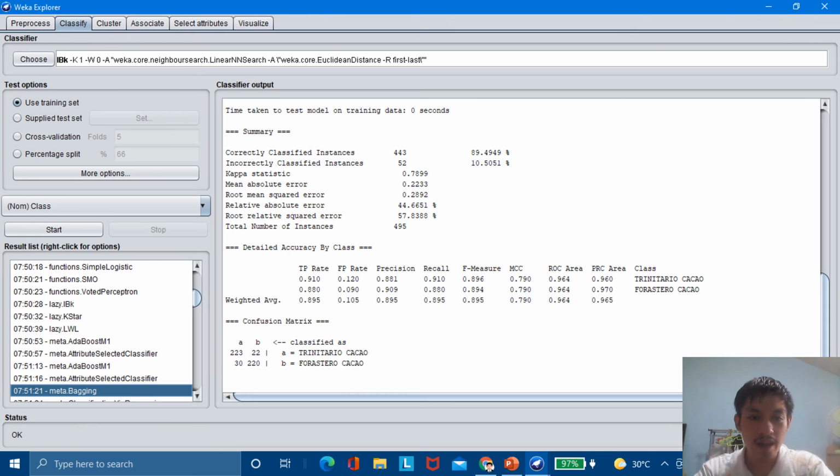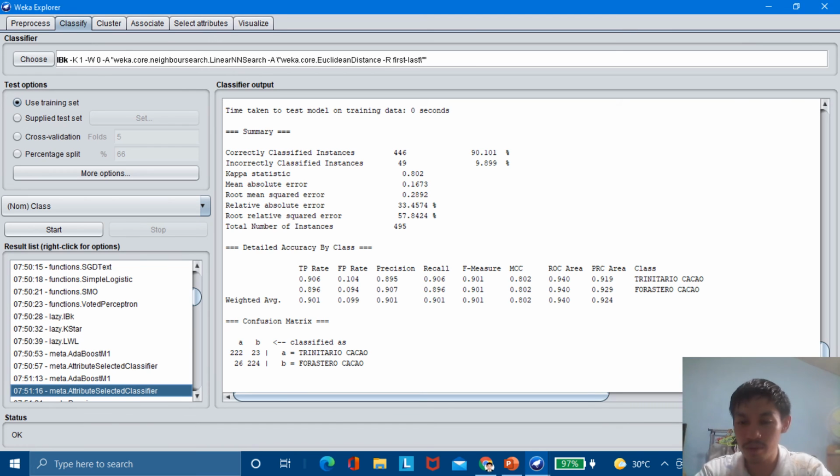Next, let's try IBK from meta bagging. And let's try meta bagging. Correctly classified instances is 443 at 89.4949%, and incorrectly classified instances is 52 at 10.5051%. So it is very close to 90 because it is 89%. Almost. Only a matter of 0.5% difference and it will become 90. So this is almost.